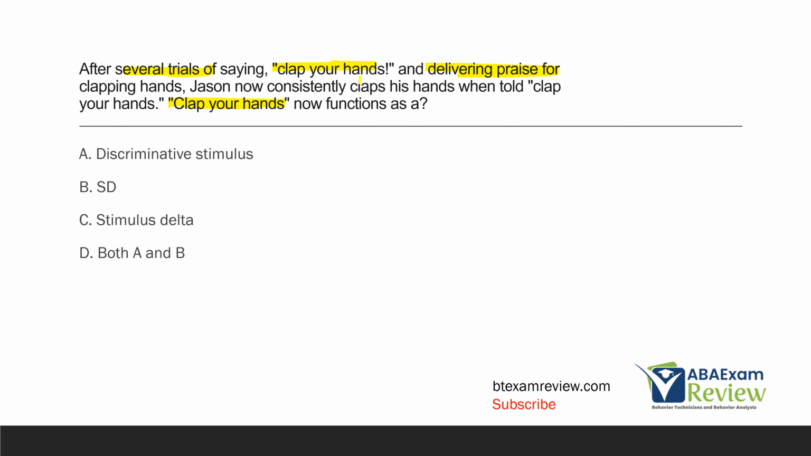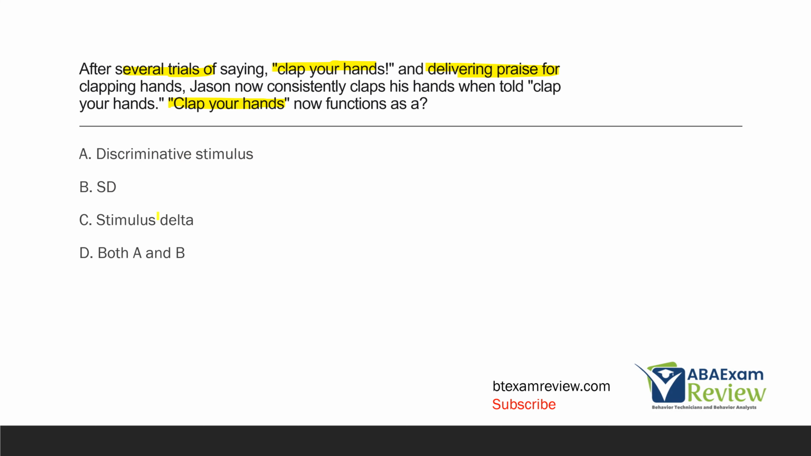So clap your hands functions as A, a discriminative stimulus. Yes, that's how we create discriminative stimulus, or B, SDs, right? You give an instruction or a command or an antecedent, and then if the response occurs following the antecedent, and we reinforce, that antecedent starts to become an SD. That's how we create SDs. So clap your hands functions as both a discriminative stimulus and an SD because those are the same thing.